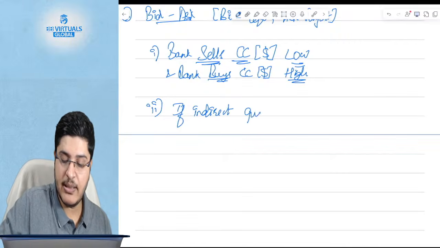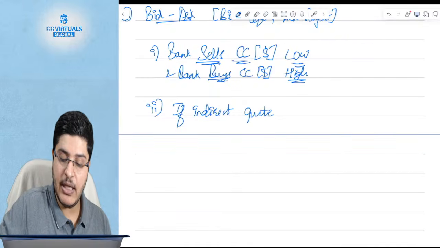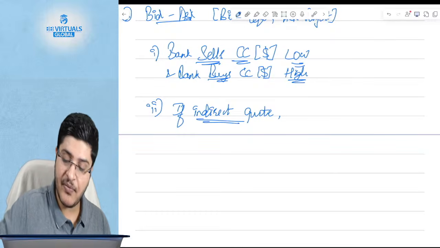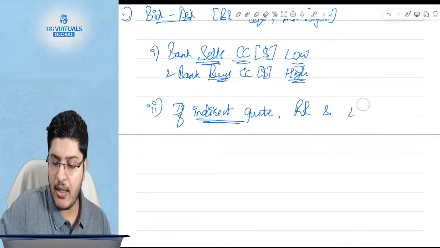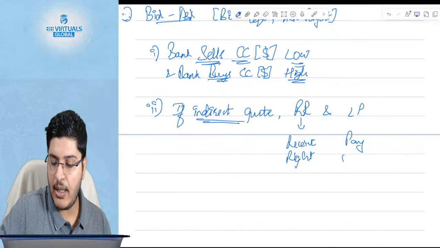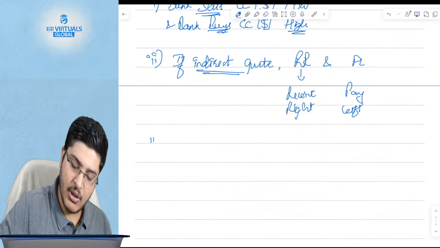Otherwise I could have just said this and moved ahead, but I want to write this so that you write this. If it is an indirect quote, then RR and LP. What is RR? Receive right, pay left. So I could say PL. Okay, RR and PL.